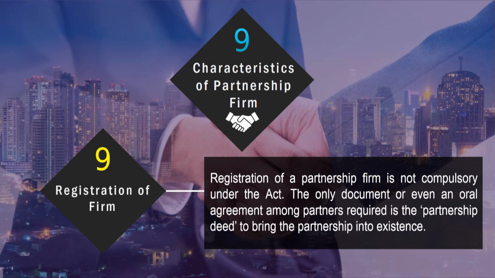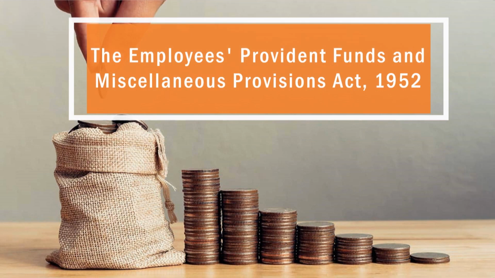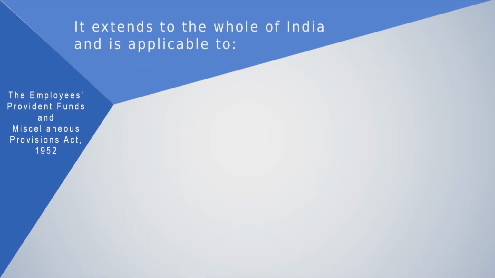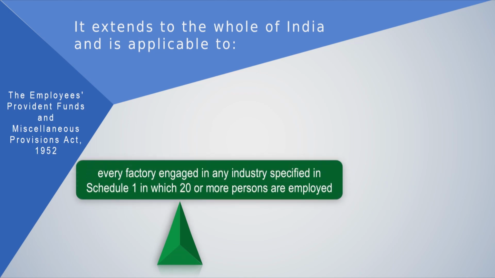existence. Okay. Now, let us go to the next act, which is the Employees Provident Funds and Miscellaneous Provisions Act 1952. The act provides for a compulsory contributory fund for the future of an employee after his retirement or for his dependents in the case of his early death. It extends to the whole of India and is applicable to every factory engaged in any industry specified in Schedule 1 in which 20 or more persons are employed.